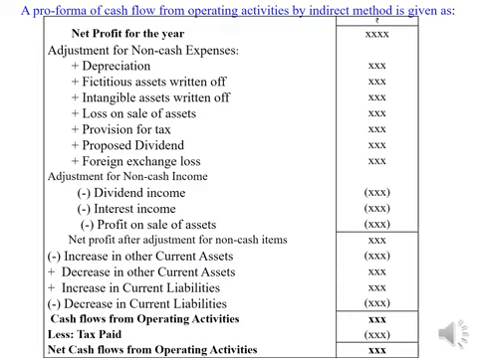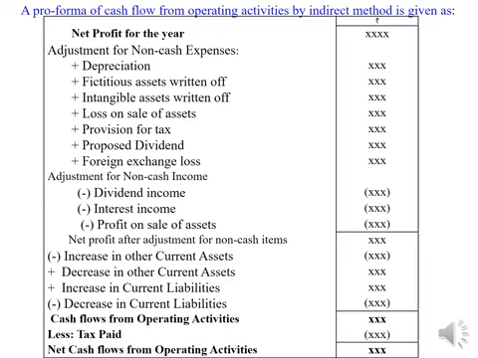Again, decrease in other current assets. For example, if there is a decrease in debtors, that means that much cash has been received back from debtors. Therefore, it results in inflow of cash, and it should be added here. Increase in current liabilities: for example, increase in creditors results in inflow of cash in the form of goods. Goods purchased without paying cash, that is, goods purchased on credit, result in inflow of cash. Therefore, it will be added here.